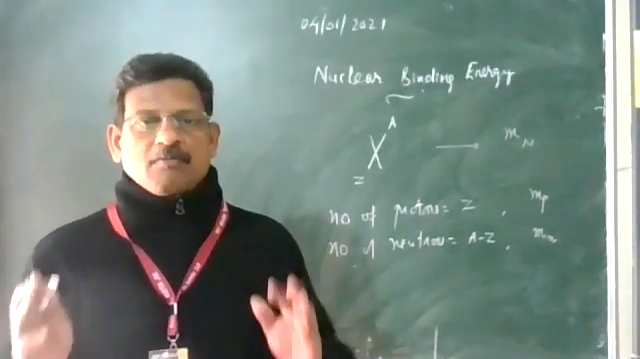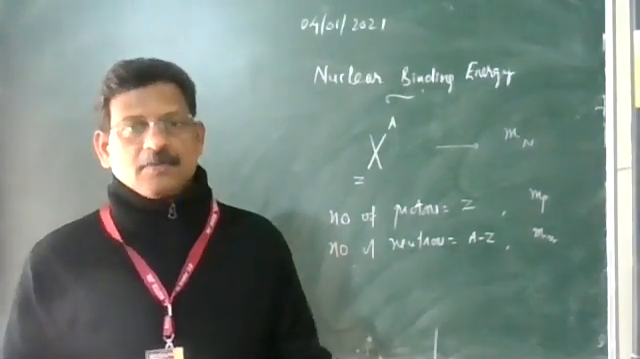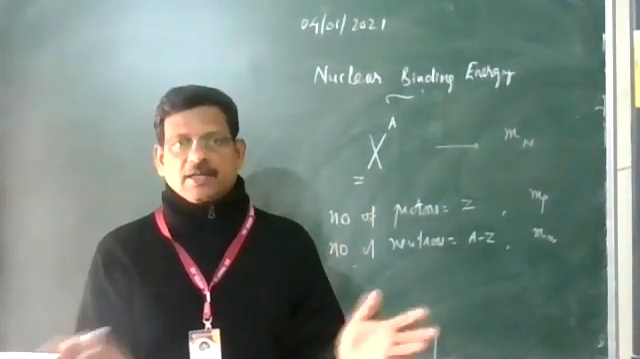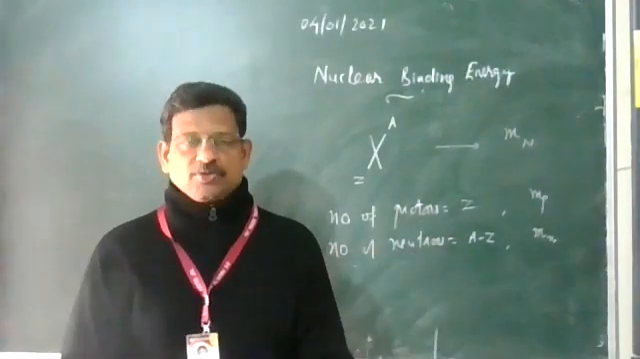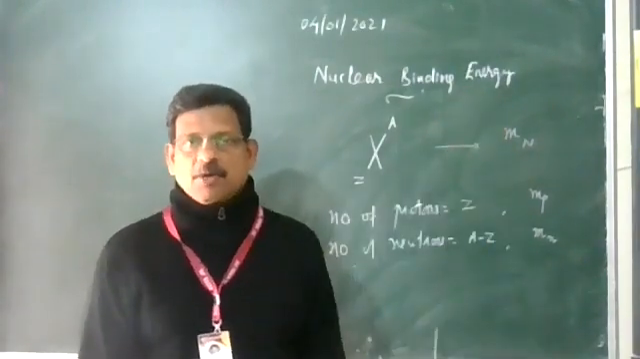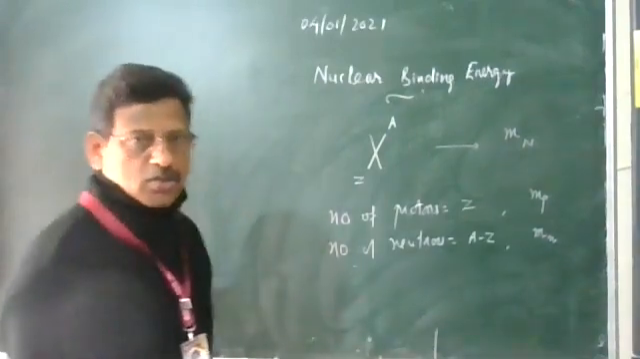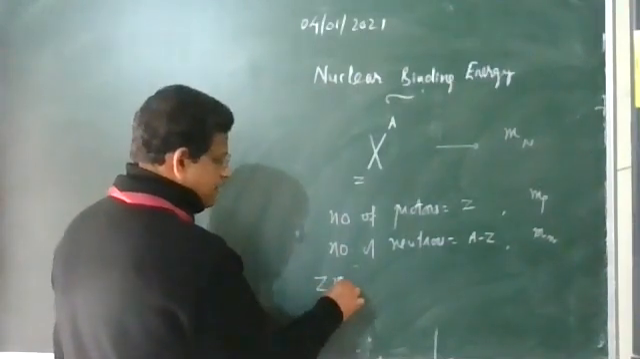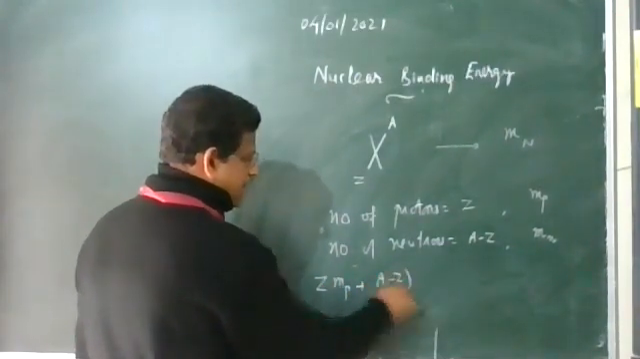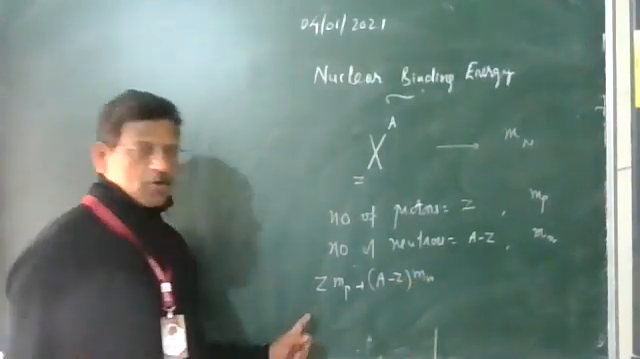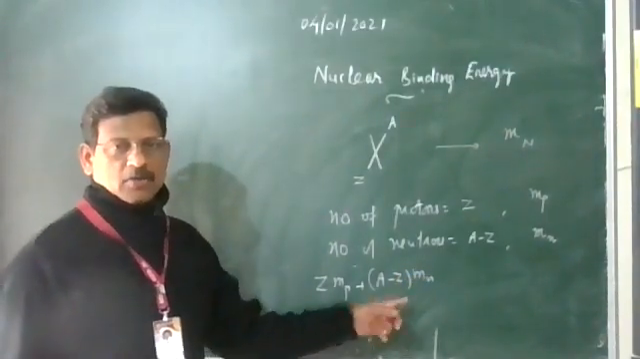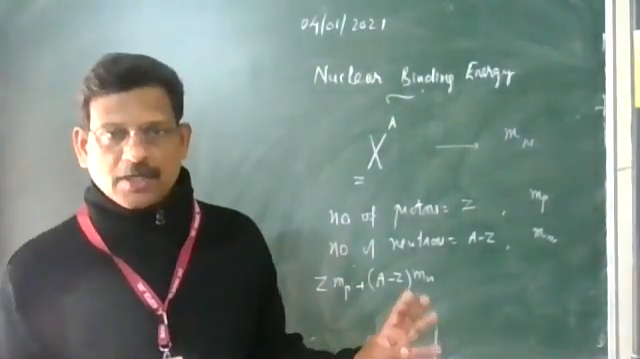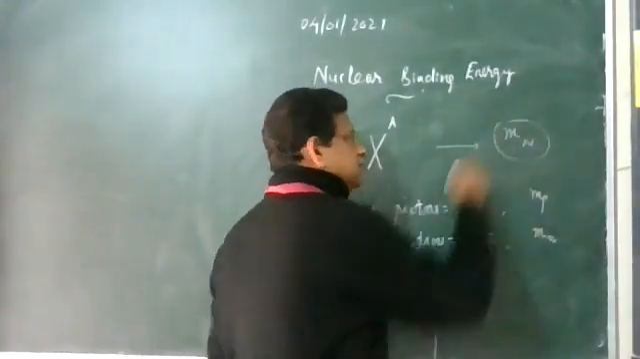So what is the total mass of nucleons? The mass of the protons plus the mass of the neutrons, measured separately, will give the total mass of the nucleons. So total mass of the nucleons is equal to Z Mp plus (A minus Z) Mn, the number of protons times proton mass plus the number of neutrons times neutron mass. This is the total mass of the nucleons, and this is the mass of the nucleus.